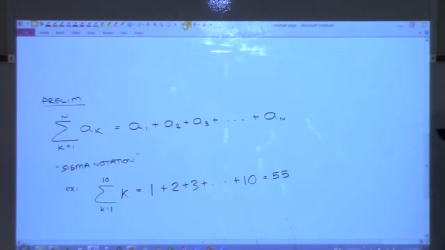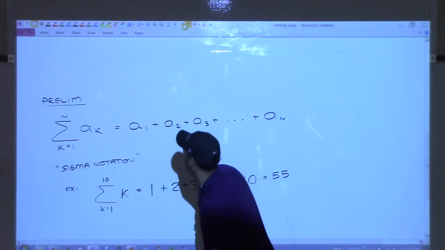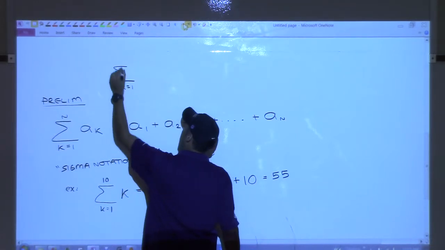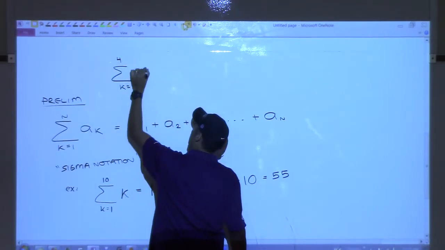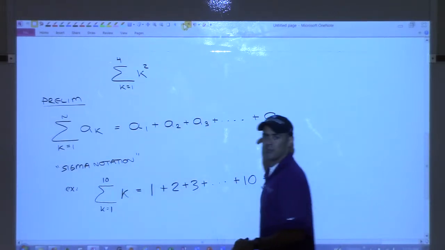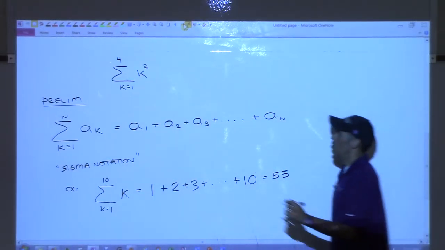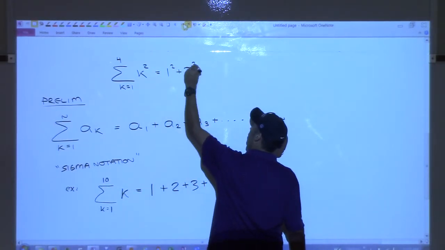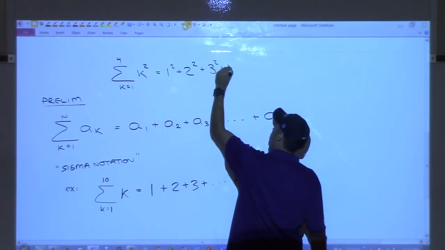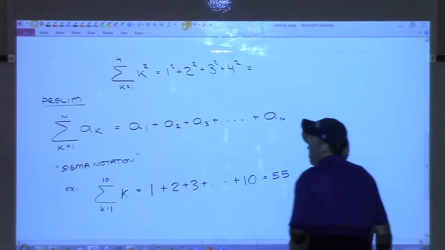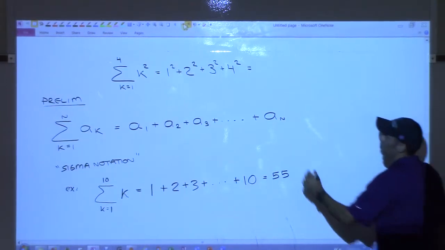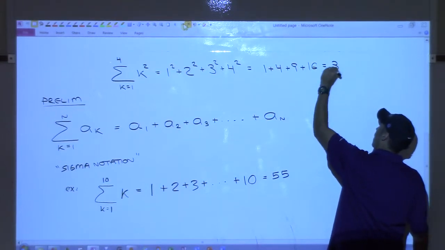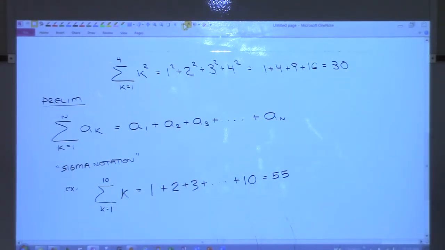Let's try another example. What would this mean? Sum, K equals 1 to 4 of K squared. Just to make sure you understand the notation here, what would I put first? 1 squared plus 2 squared plus 3 squared plus 4 squared, and I'd stop at 4. So what's that going to be? 1 plus 4 plus 9 plus 16? 30. Okay, all we're trying to make sure is that you understand the notation.